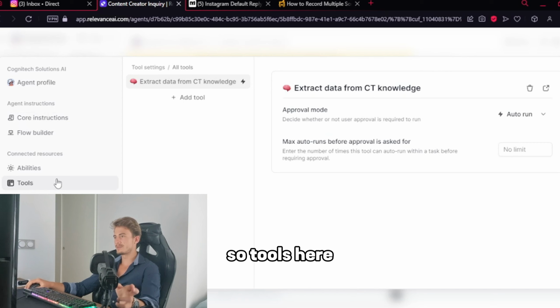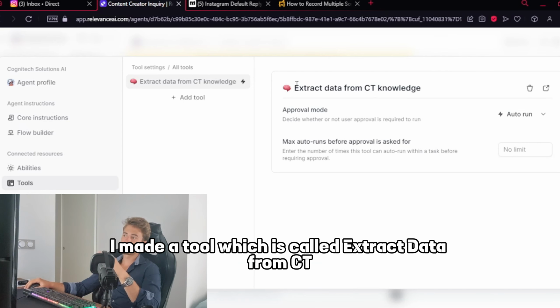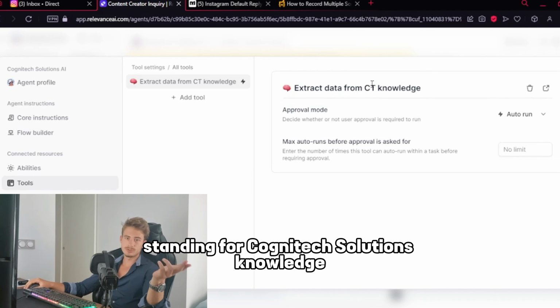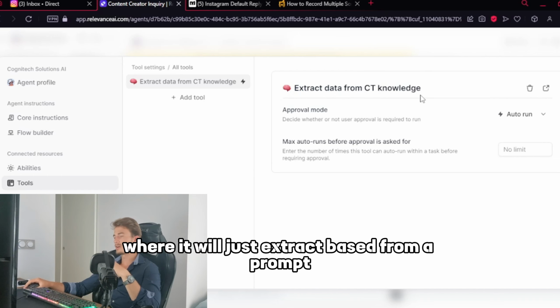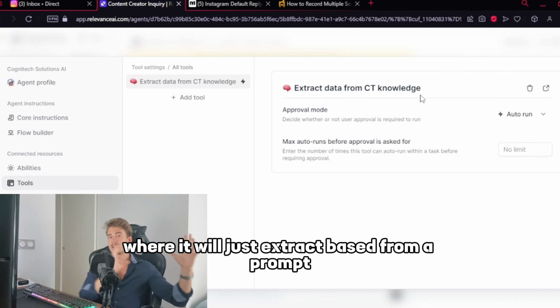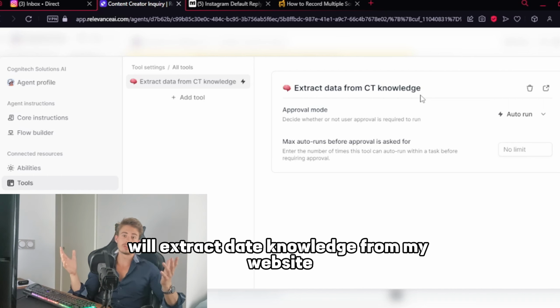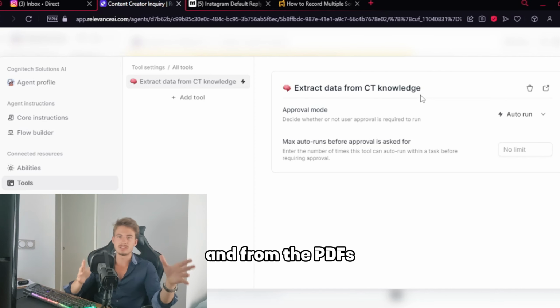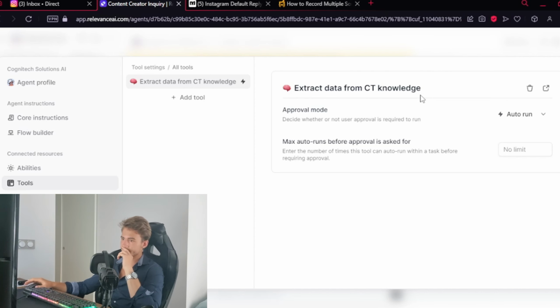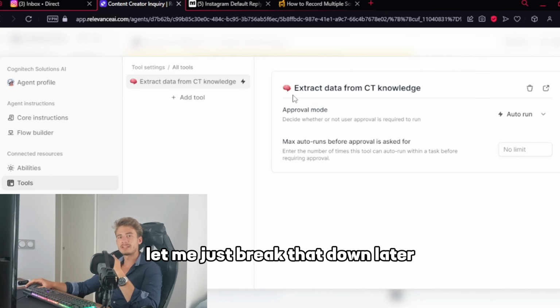So, tools. Here I made a tool called Extract Data from CT, standing for Cognitive Solutions, or knowledge, where it will just extract, based on a prompt from the user, data and knowledge from my website and from the PDFs I've inputted. Let me break that down later.